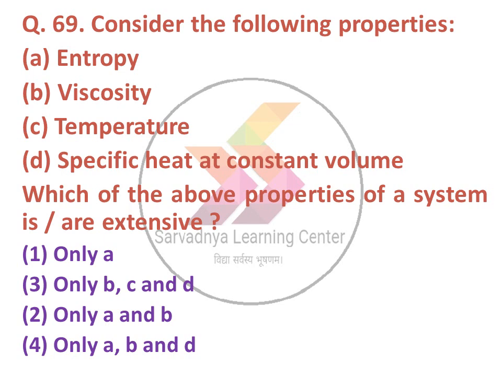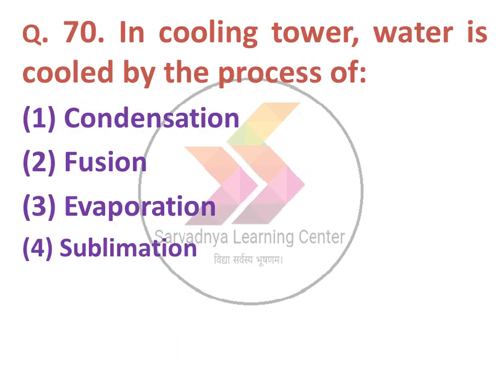consider the following properties: A entropy, B viscosity, C temperature, D specific heat at constant volume. Which of the above properties of the system are extensive? Option 1 only A, option 2 A and B, option 3 B C D, option 4 A B D. An extensive property is one which depends upon the mass. Only A, entropy, is extensive, so option number 1 is correct.